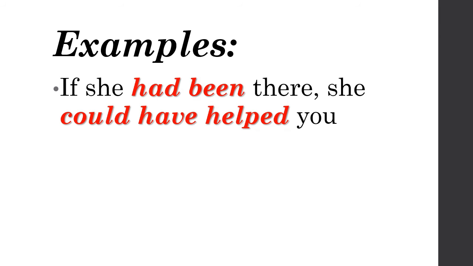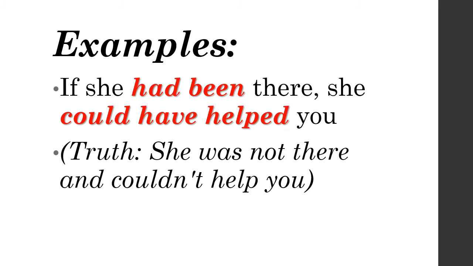If she had been there, past perfect tense, she could have helped you. So could have, and then verb 3, helped. What is the truth of this sentence? The truth is she was not there. If she had been there, it means she was not there. And she could have helped you, it means she couldn't help you. Why? Because she was not there.